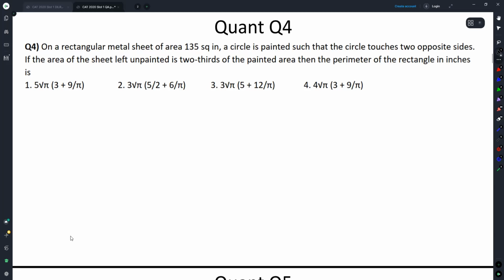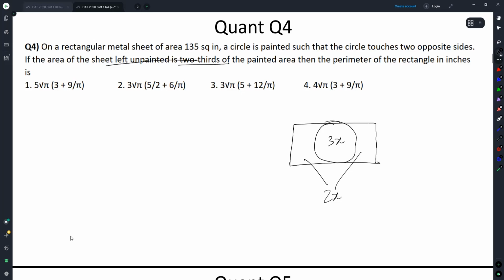On a rectangular metal sheet of area 135 square inches, a circle is painted such that the circle touches two opposite sides. If the area of the sheet left unpainted is 2/3 the painted area, then the perimeter of the rectangle in inches is. We have a rectangle, we have a circle. Now the unpainted area, let's say the unpainted area was 2x, then this circle will have the area 3x. Yes, because the area of the sheet left unpainted is 2/3 of the painted area.